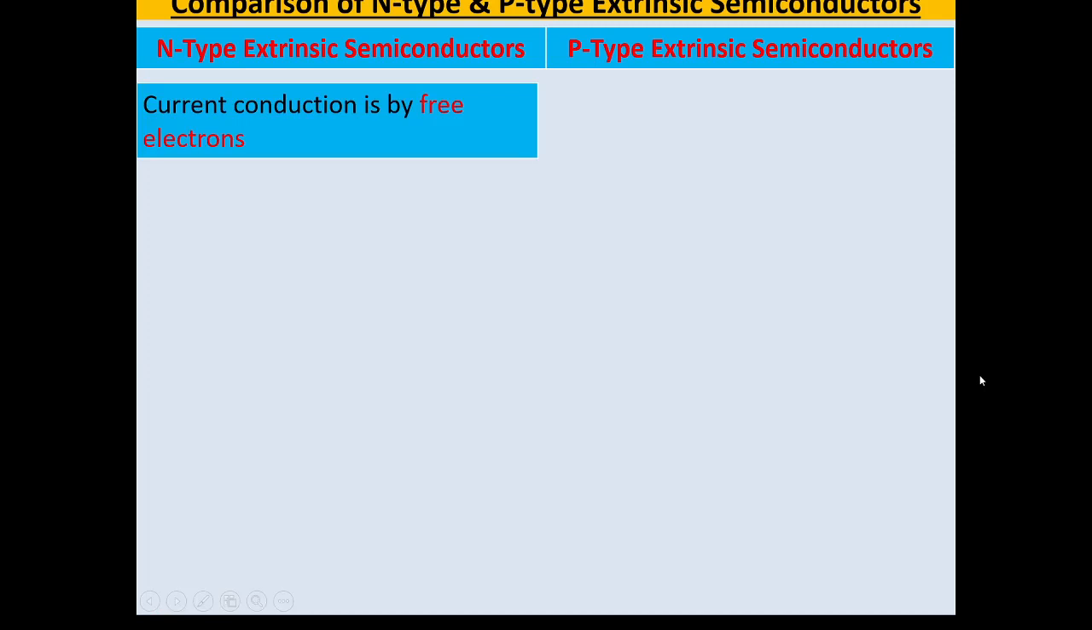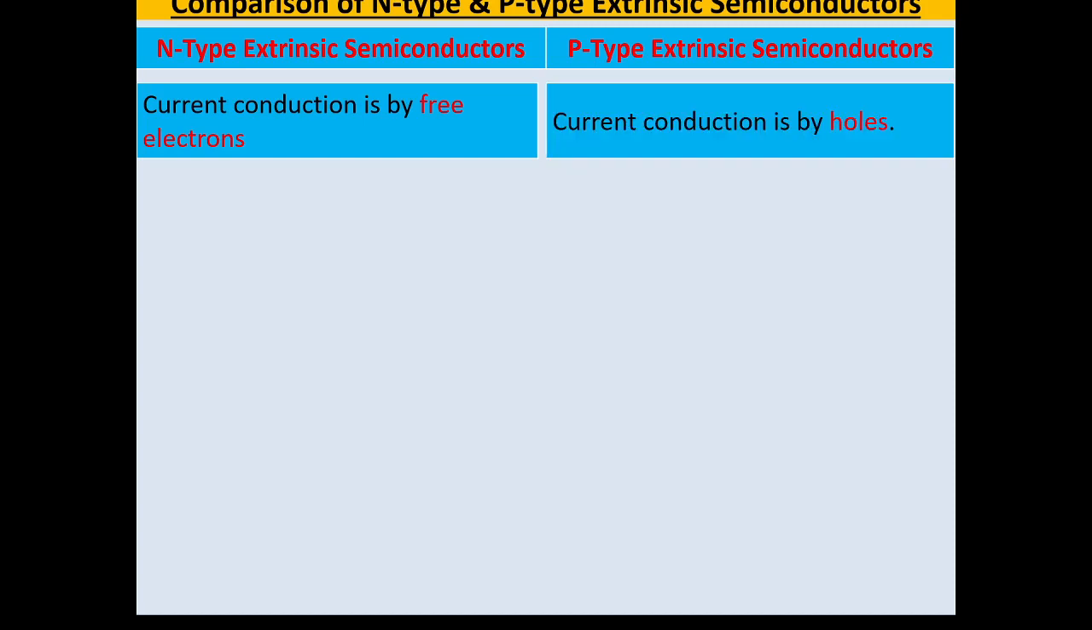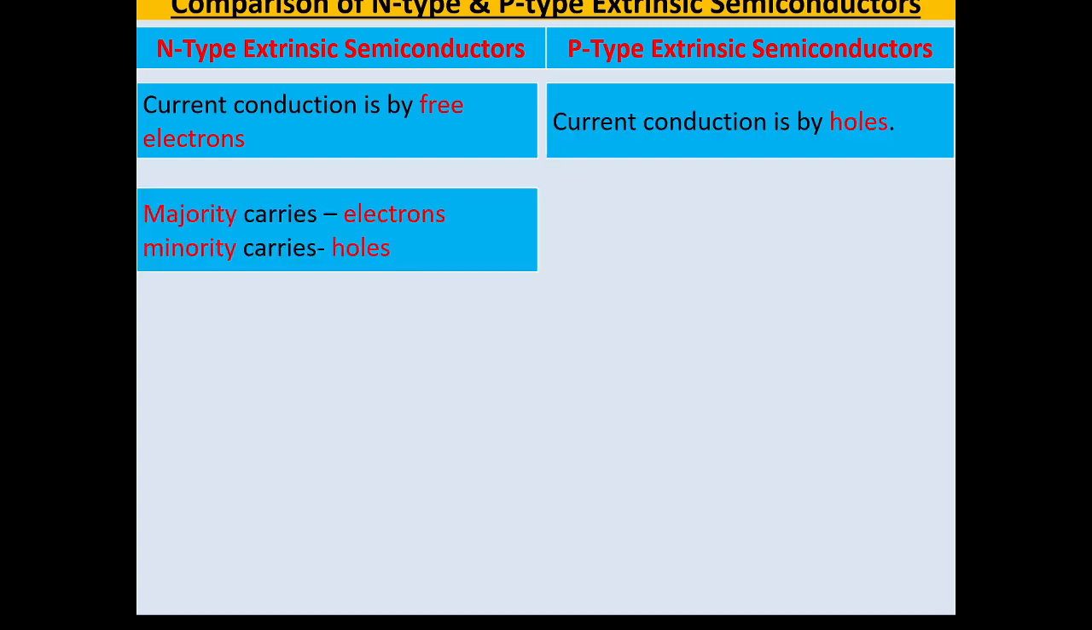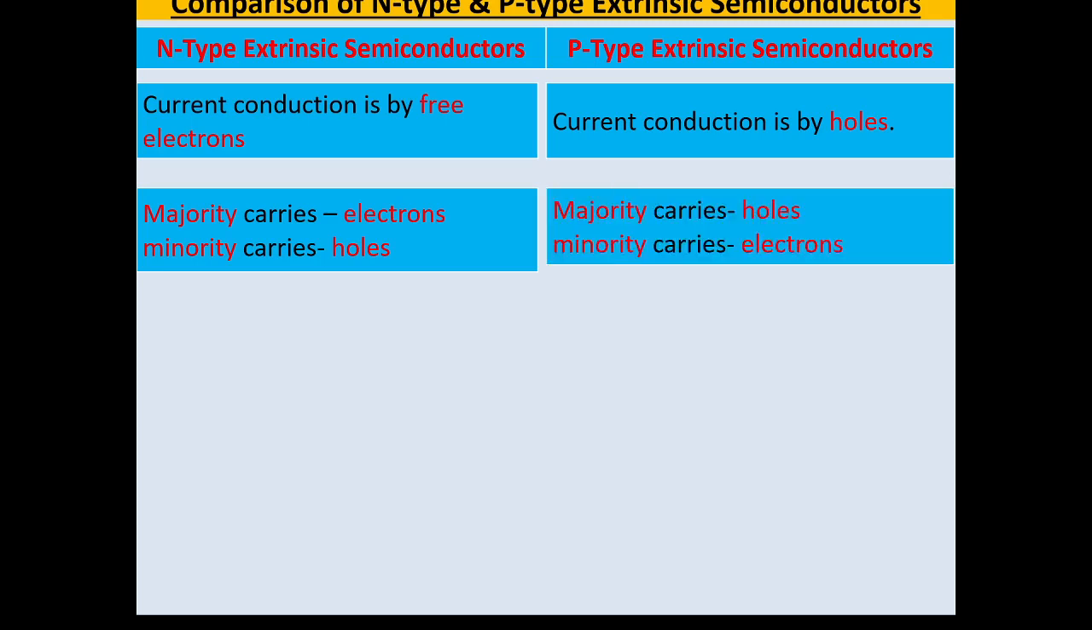In N-type extrinsic semiconductors, as there is a large number of free electrons, current conduction is by free electrons. Whereas in P-type semiconductors, there is a large number of holes, so current conduction is by holes. In N-type semiconductors, majority charge carriers are electrons while minority charge carriers are holes. In P-type semiconductors, holes are majority charge carriers whereas electrons are minority charge carriers.